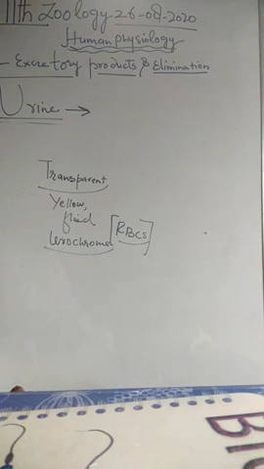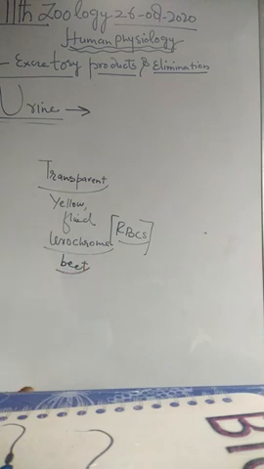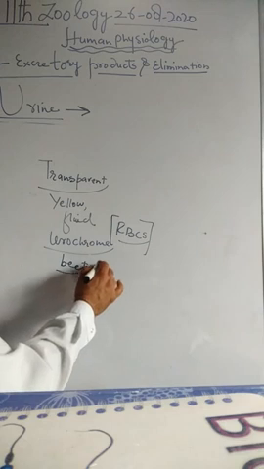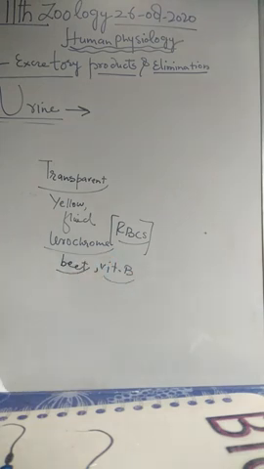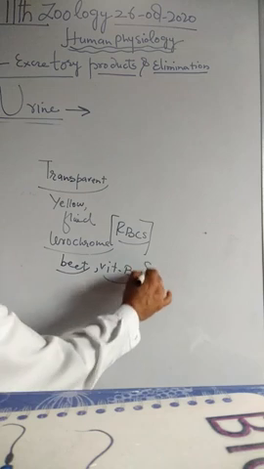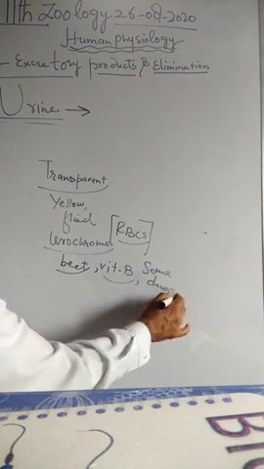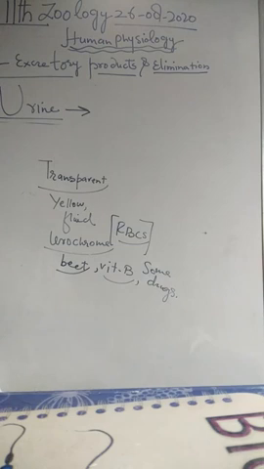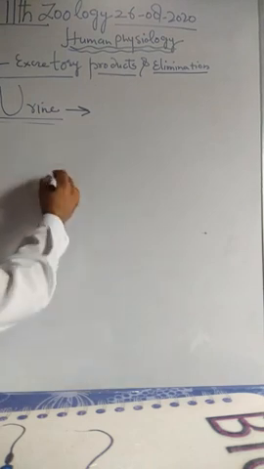The color of the urine is altered by certain materials taken, for example beet. Whenever beet is taken, it can change the color of the urine. Substances such as the vitamin B complex, whenever taken, can also change the color of urine. Some drugs also change the color of urine. Urine is hypertonic to blood plasma.